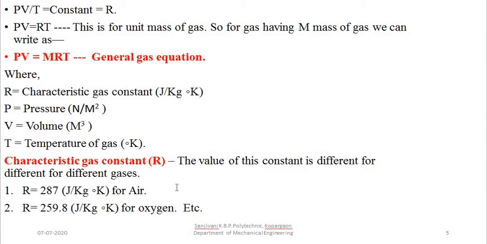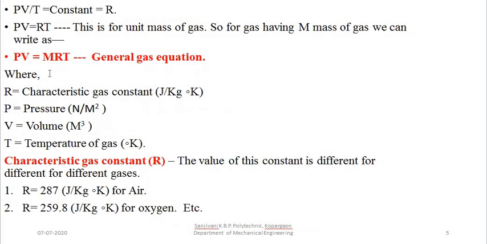Now this general gas equation, PV is equal to mRT, is applicable to all gases. Those gases may be ideal gases, or those gases may be real gases. So we can use this equation, and if we know the characteristic gas constant, mass and temperature, we can calculate the other unknown parameters, and we can also calculate the energy transfer between the system and the surroundings.